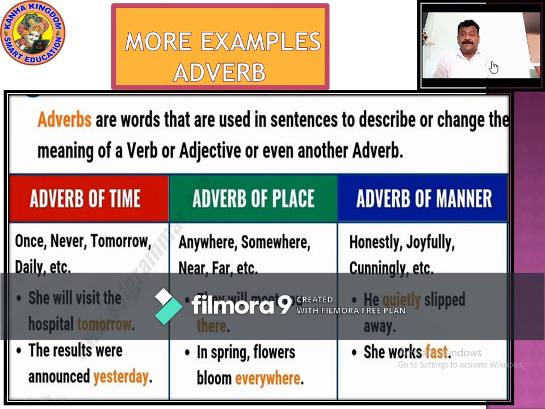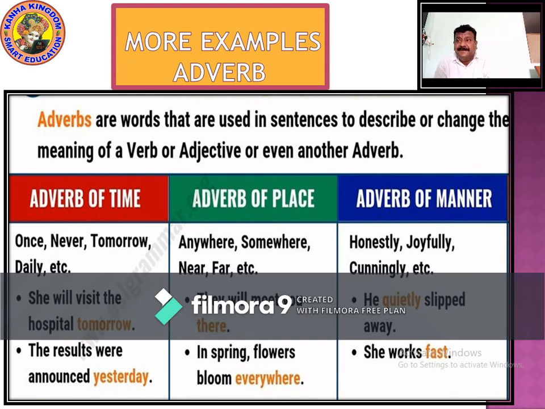Now let's have a quick look at more examples of adverbs. Adverbs are the words that are used in a sentence to describe or change the meaning of a verb or adjective or even another adverb. Adverb of time: once, never, tomorrow, daily, etc. She will visit the hospital tomorrow. The results were announced yesterday.